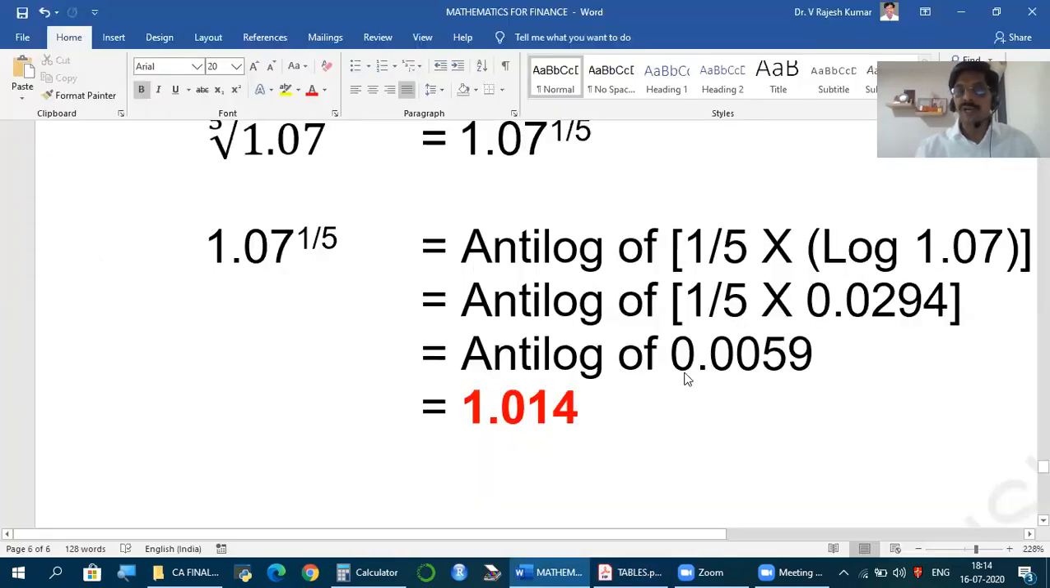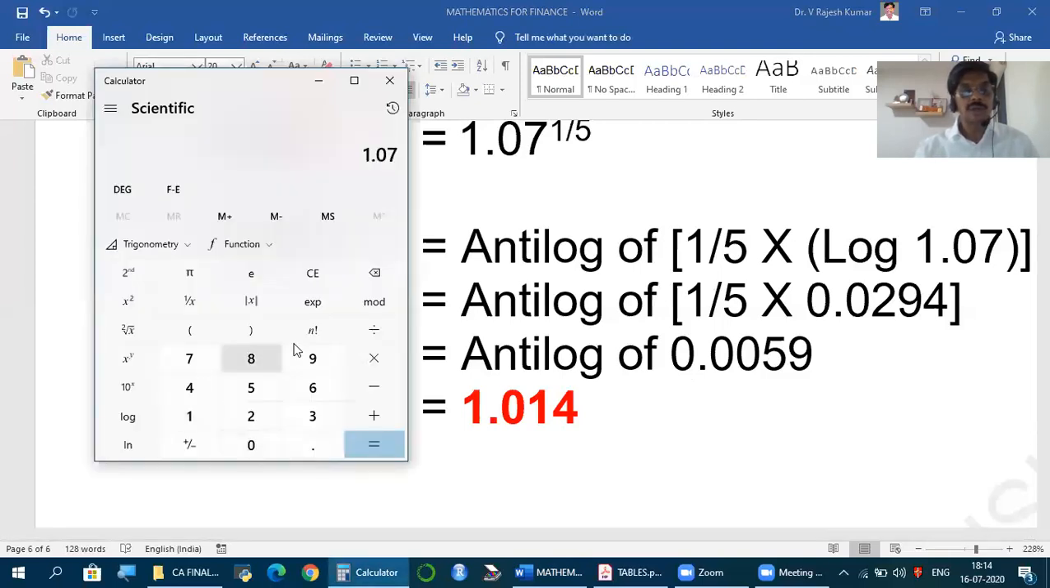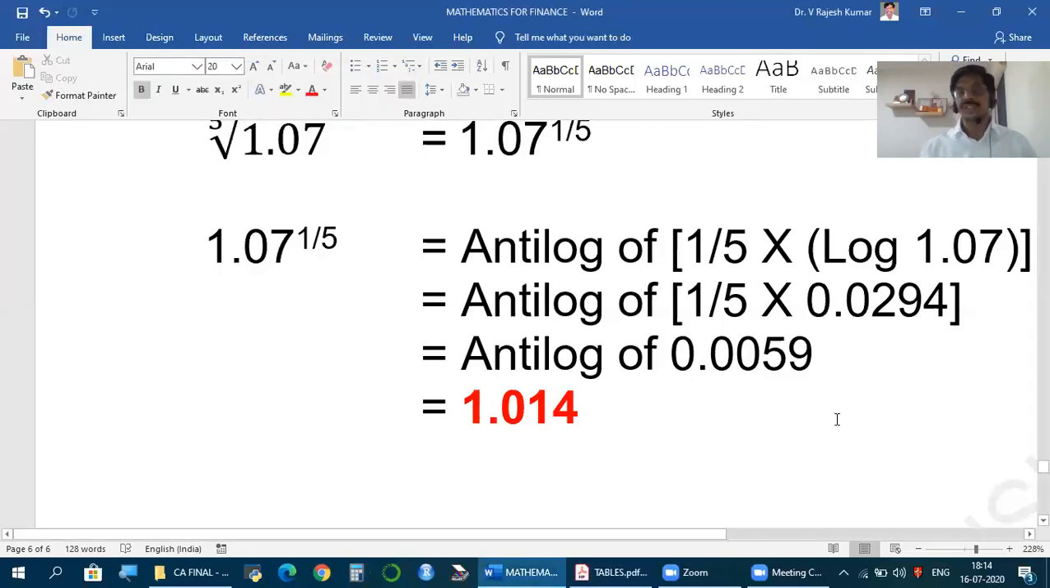Then before the decimal, what is the number we have? 0. The number 0 plus 1, 1. So after one digit, you should have the decimal. So 1.07 to the power of 1 by 5 is 1.014. Again, what to show is in the calculator. 1.07 to the power of 1 by 5 is 1.0136, which is 1.01. Friends, this calculation is very essential.